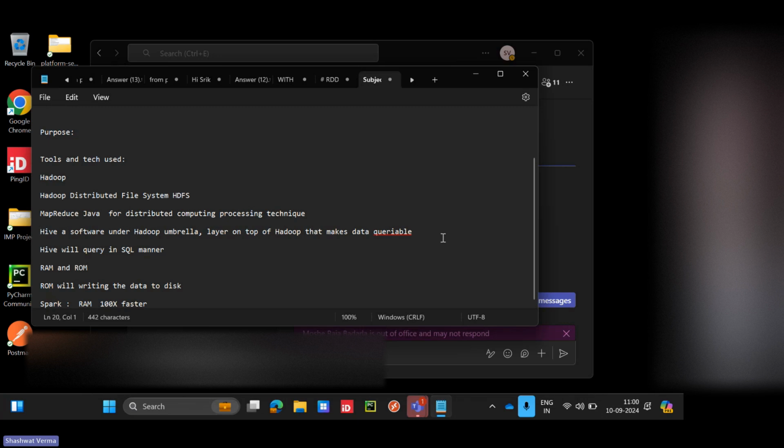The dev and prod tables are Hive tables only, right? Correct, because we are able to query them. They are on a distributed system, but we are able to query. It gives us a SQL-like interface.